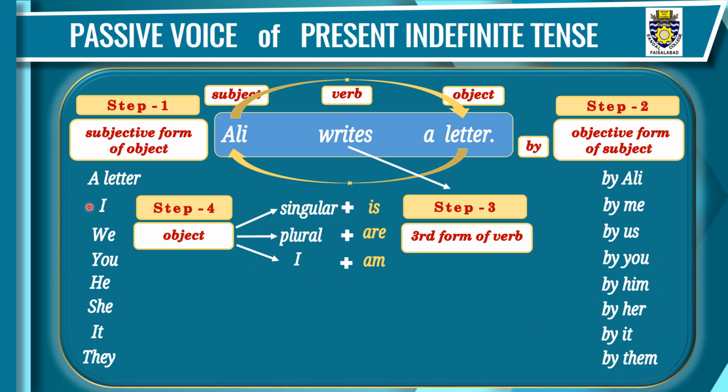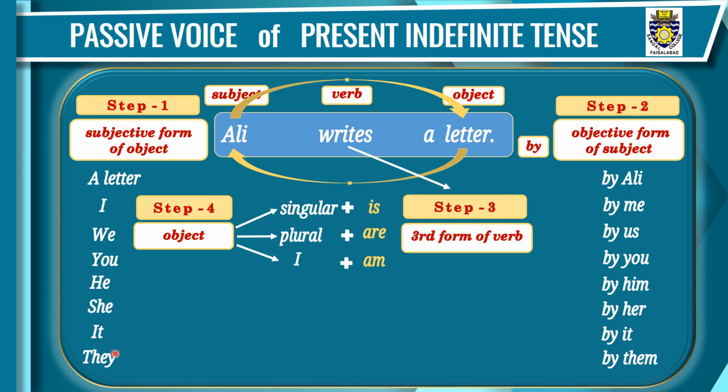I want to tell you, I and we, these two are first person pronouns. You is a second person pronoun. He, she, it and they are called third person pronouns. These are the rules by which we can change the active voice into passive voice.